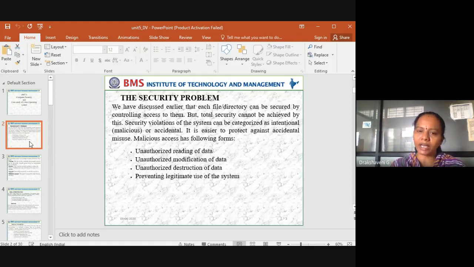In case, intentionally or unknowingly, you delete any of the files you have installed, then definitely your operating system or the software will not work. So to have all this control, we need something called security, and that should be solved. That's what the security problem says to us.